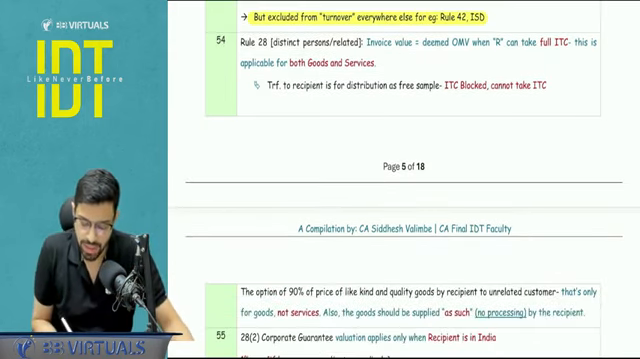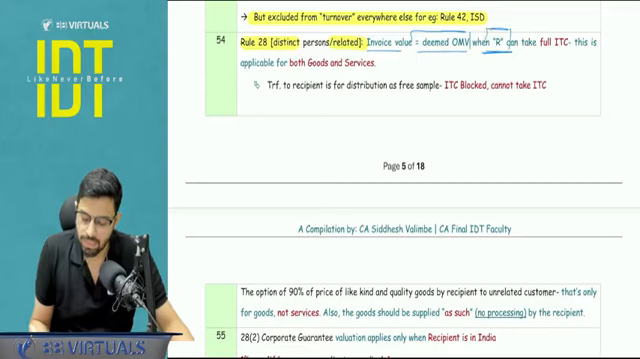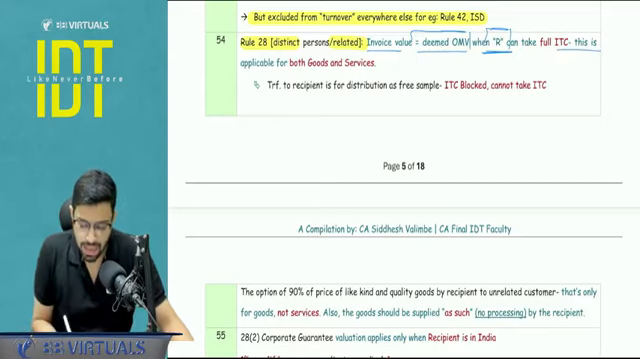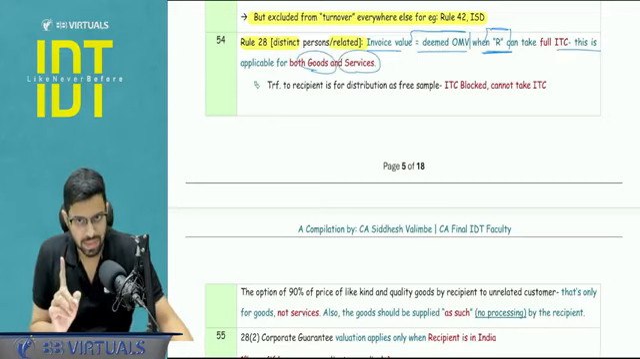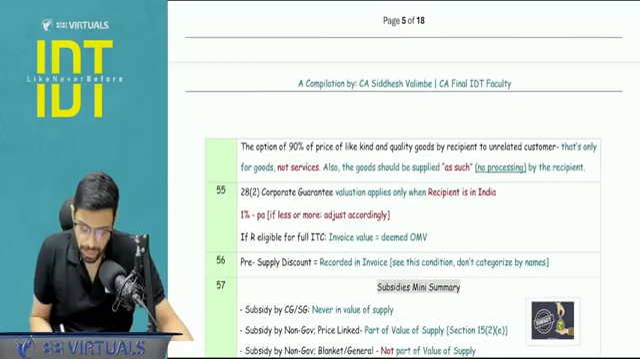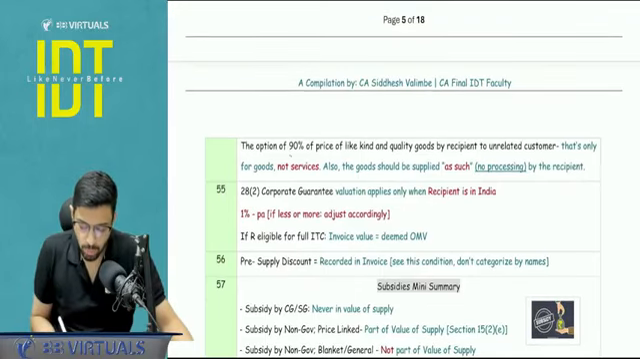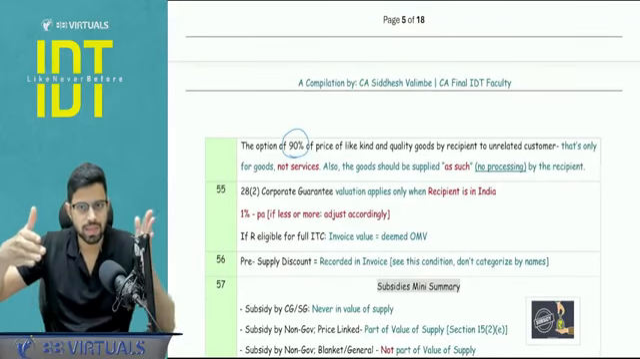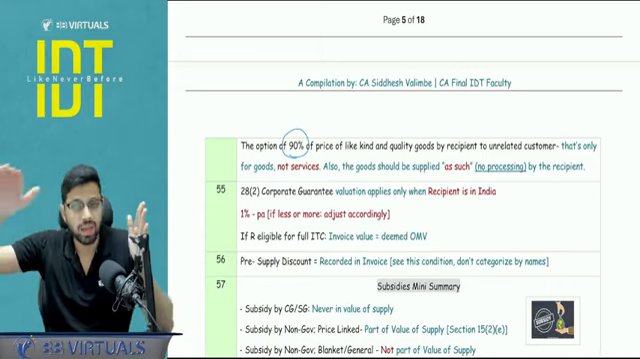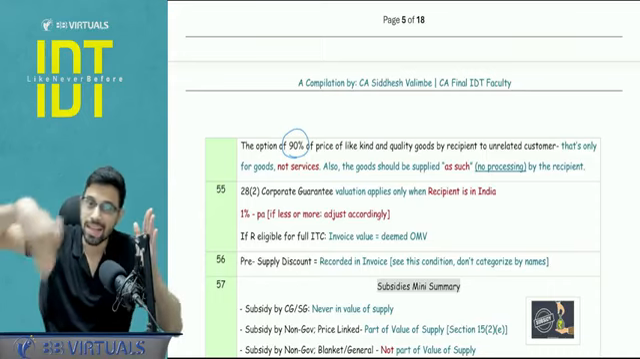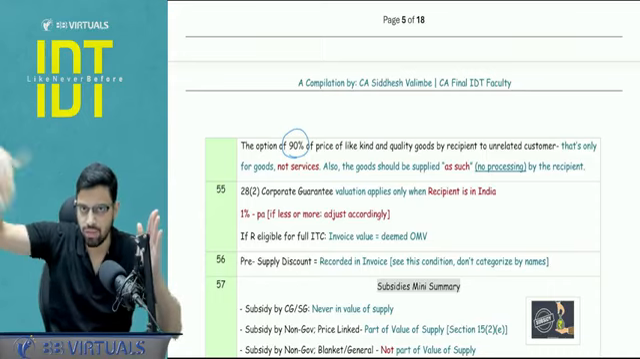Rule number 28, distinct person or related person, please pay attention. Invoice value shall be accepted as deemed open market value when only and only when the recipient can take full ITC. And this is applicable for both goods and services, right? But there is a first proviso which gives you the option of taking 90% of the price of like kind and quality when the goods are sold as such to a further unrelated customer by our recipient.